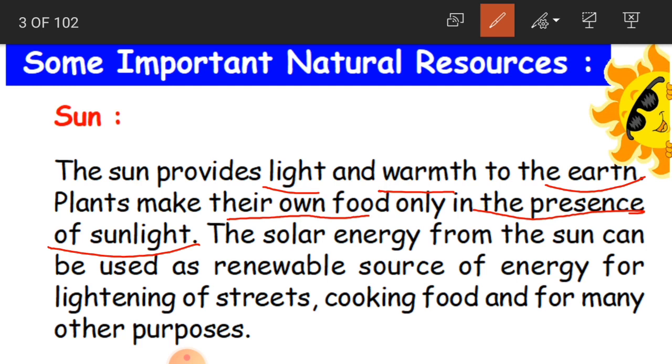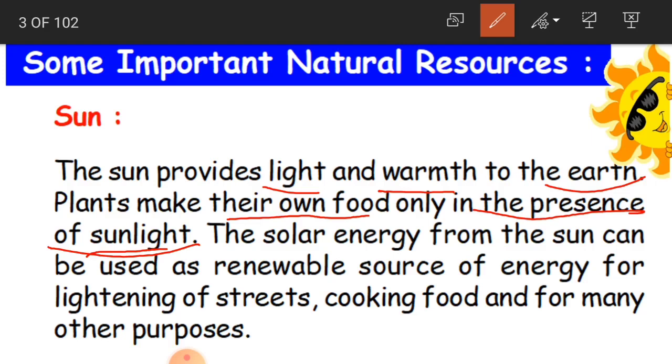In the presence of sunlight. So when these green plants make their food, they take the help of sun, water and also oxygen. Because of this, the photosynthesis process takes place. That is the food making process. So that is why plants also need the sun to make their own food.